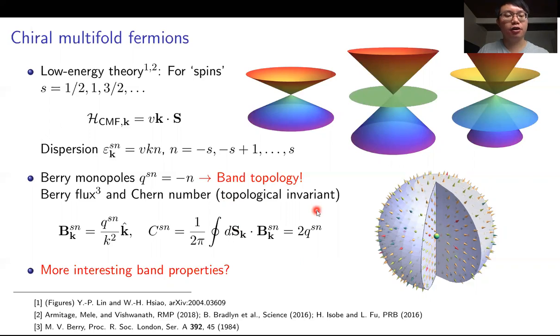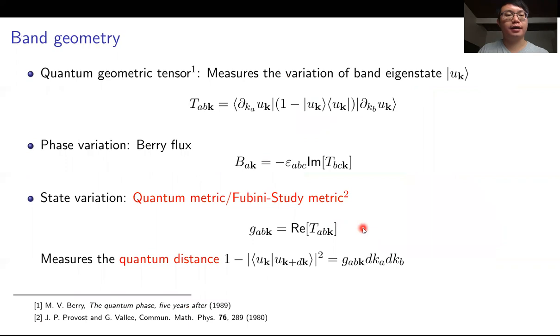So these have all been well-known results. We want to see if there are more interesting things in the band properties. To do this, we go back and look at the formalism of the band geometry. If we look at an eigenstate and measure the variation of it in momentum space, it is described by the quantum geometric tensor. There are two types of variation here.